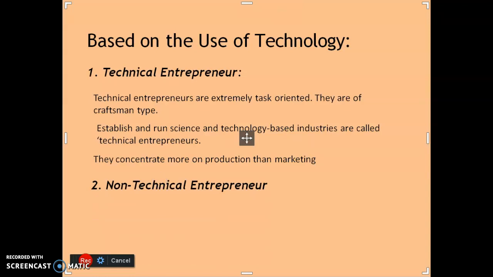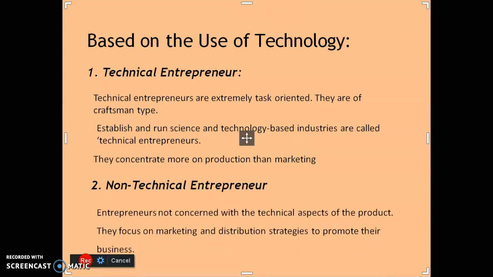Then the second category is non-technical entrepreneurs. They are not concerned with the production activities or technical aspects of the product. They focus on the marketing and distribution side of the business, using marketing and distribution strategies to promote their business.